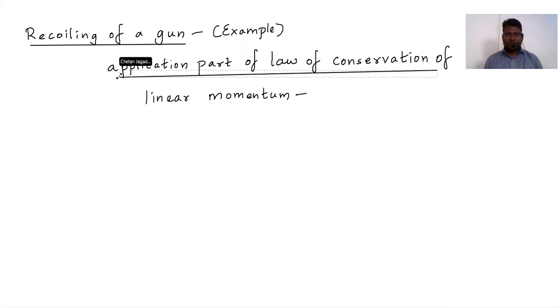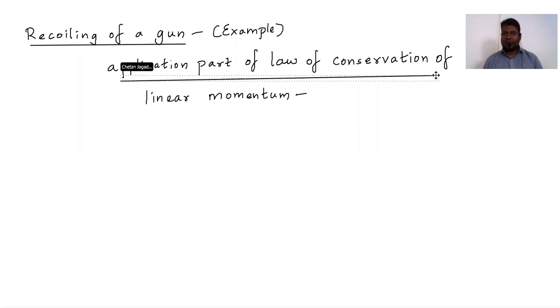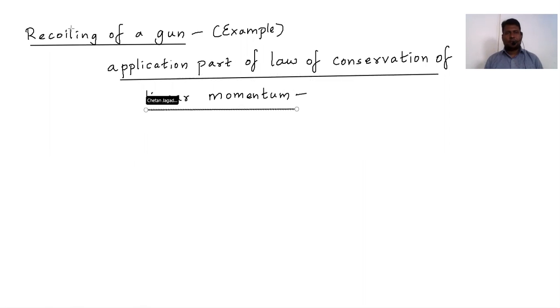Okay, we saw this and we are using and we are seeing the application part of the gun. ठीक है. Okay, so basically recoiling होता क्या है? I'll make a rough diagram of the gun. ठीक है, यहाँ पे हम गन का एक रफ डायग्राम डाल लेते हैं so that आपको मैं बता पाऊंगा प्रॉपरली। Okay, so here is the bullet.